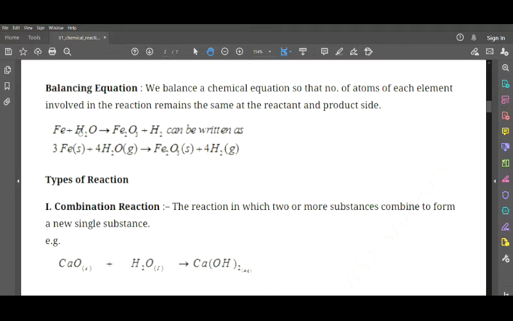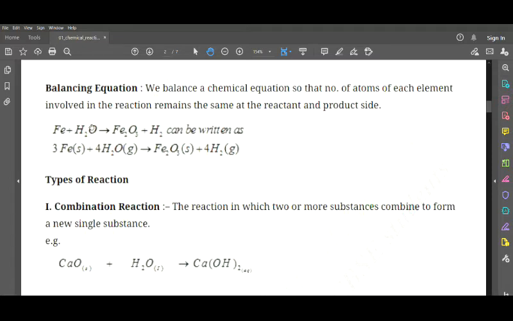For example, we have Fe plus H2O giving us Fe3O4 plus hydrogen, that is iron plus water gives us iron oxide plus hydrogen. To balance this, the next equation is the balanced one. When you observe, we have Fe here and H2O here.